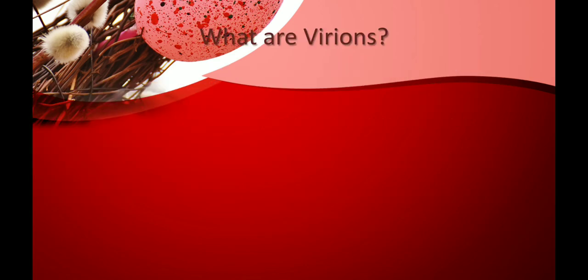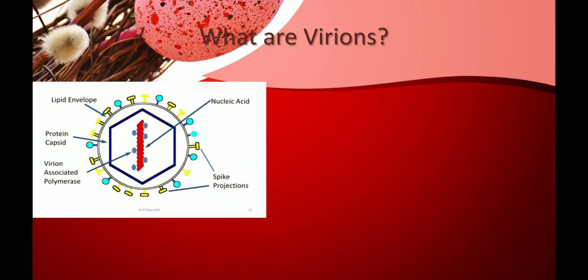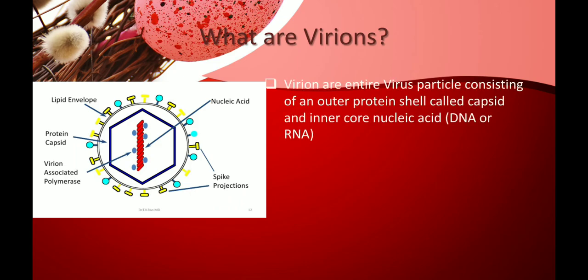Now let us see what virions are. You can see a picture very similar to a virus. Yes, virions are similar to a virus, but a virion is the entire virus particle consisting of an outer protein shell called the capsid.